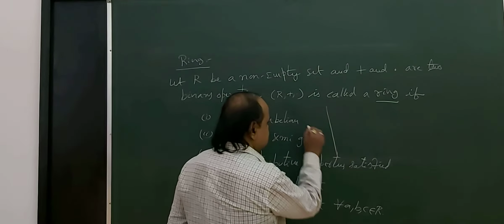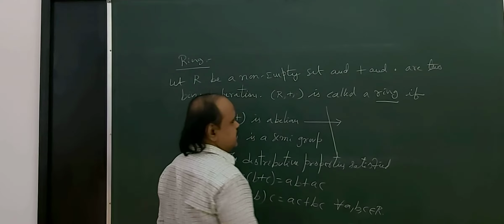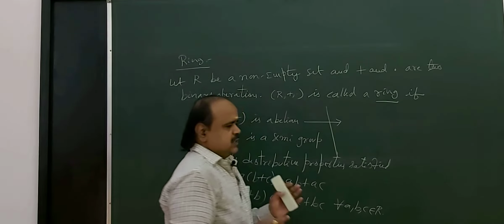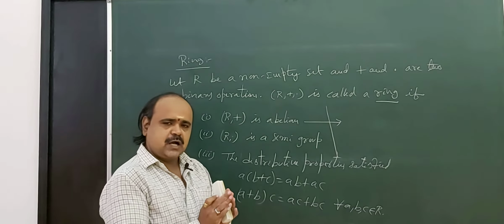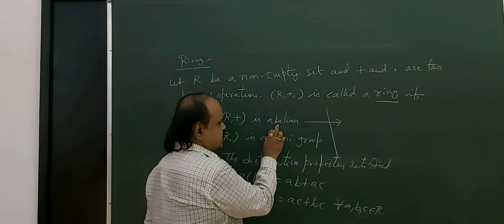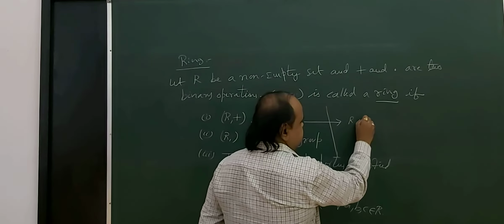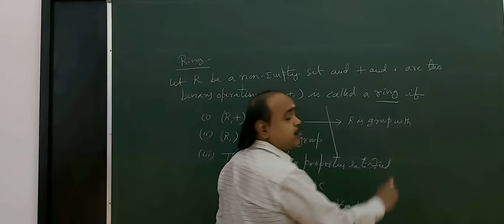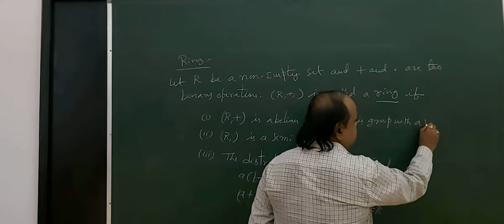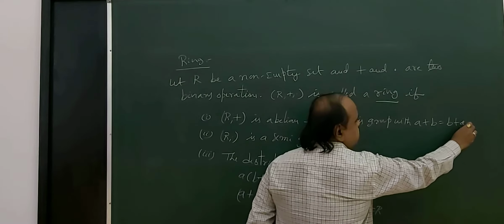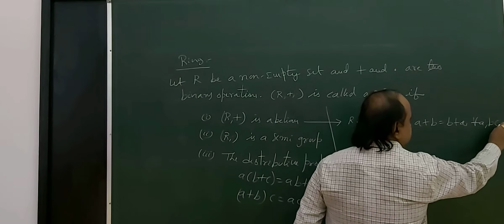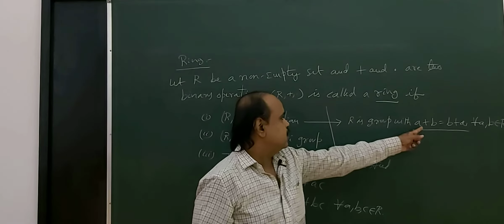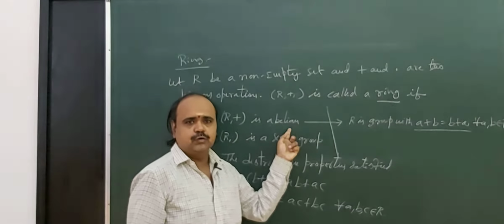So abelian group means (R, plus) is abelian. Abelian group means it is already a group. What is abelian? R is already a group with commutative law a plus b equal to b plus a for all a, b belongs to R. This is called commutative law. If a group satisfies this commutative law, then that group is called an abelian group.